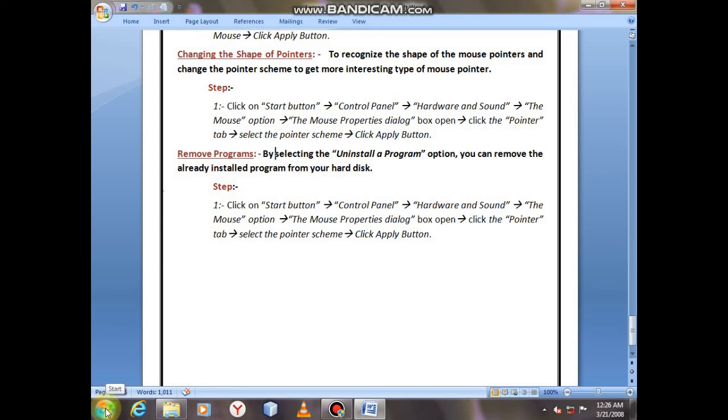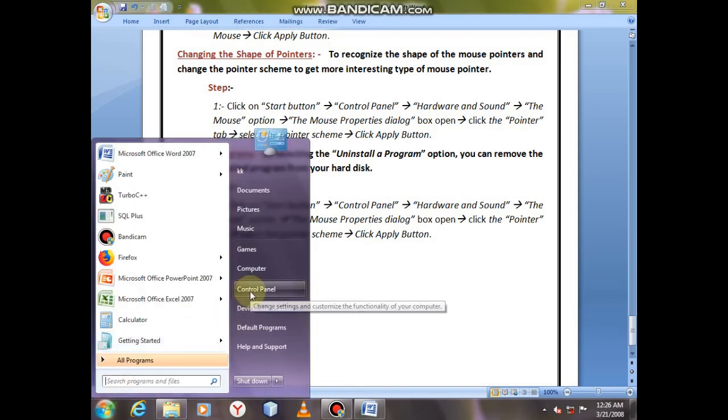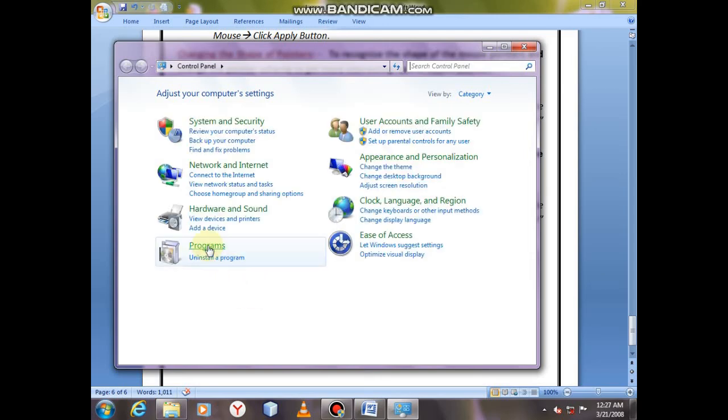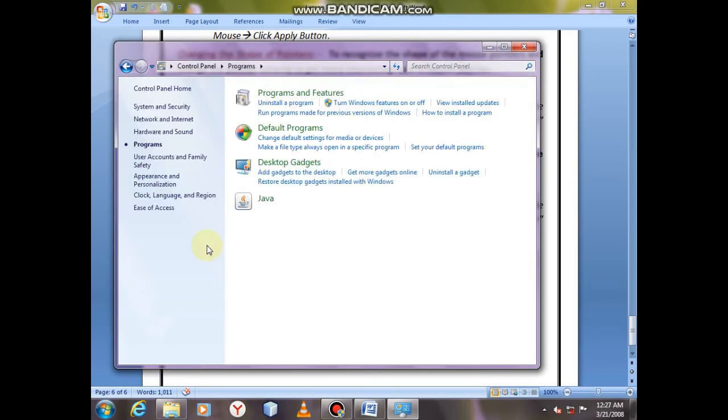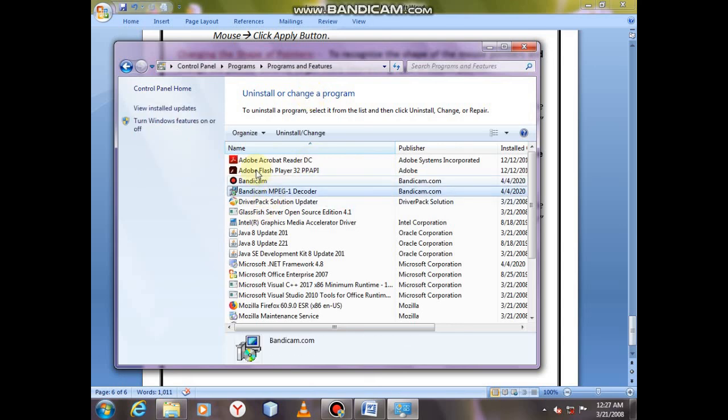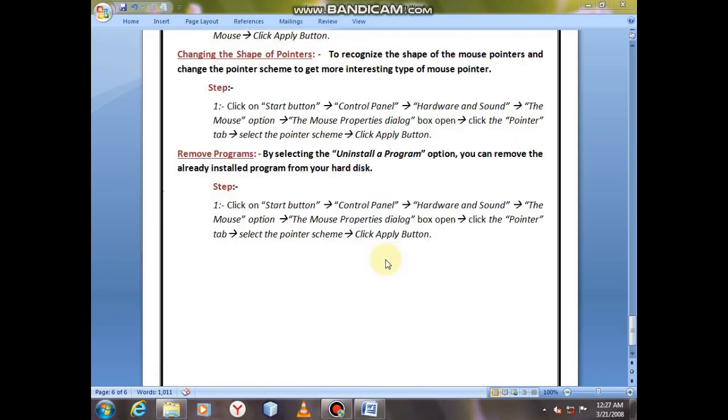First of all, click on a start button, then click on a control panel, then go on a programs option, then go on a programs and features option. Here there are many types of programs. You have to right click on it and click on an uninstall option, and this is the way to uninstall your programs. Now my chapter is complete, so thank you very much.